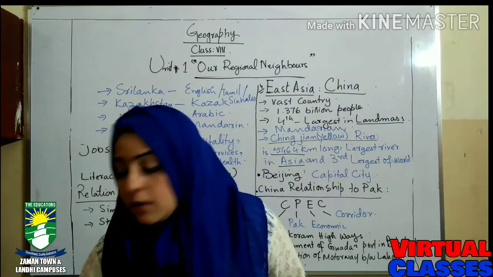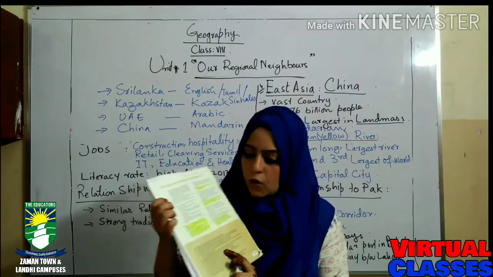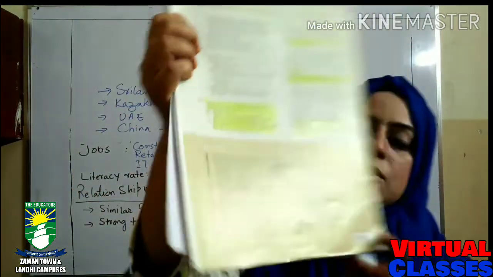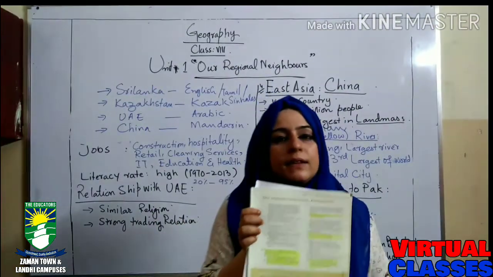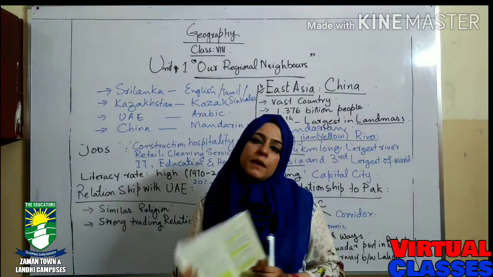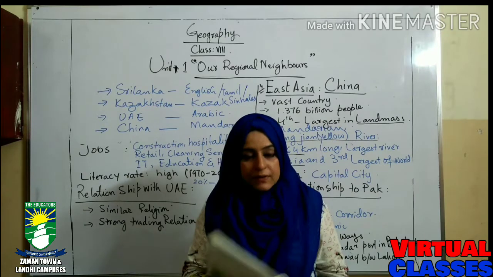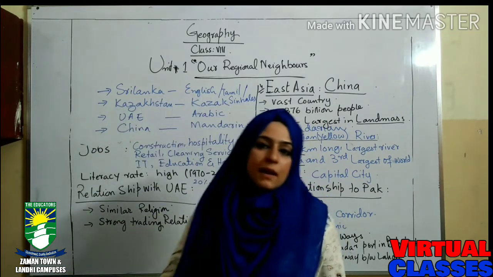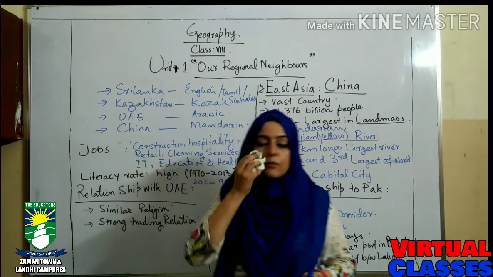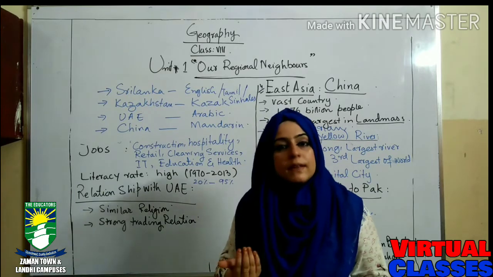Okay, and the most important thing which I have told you, you must write all these key points which have been mentioned on page number 17 in your book. You have to copy all these key facts in your copy with a blue pen, skipping one line, and memorize all the work which you have done in your previous class and in this class, so that it will be helpful from the examination perspective. I hope you have got everything which we have learned today and in our previous class.